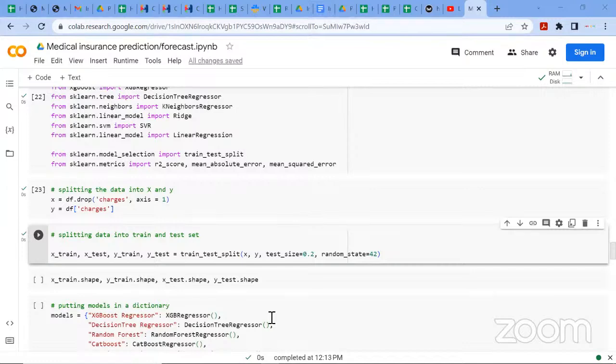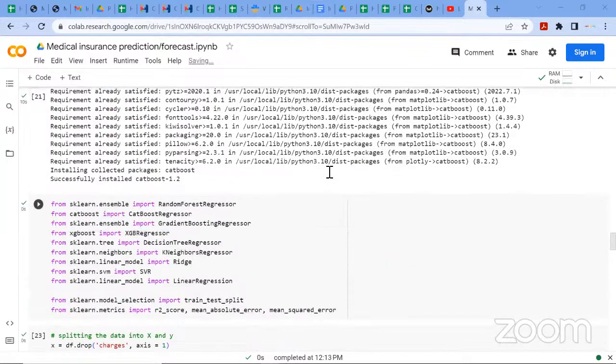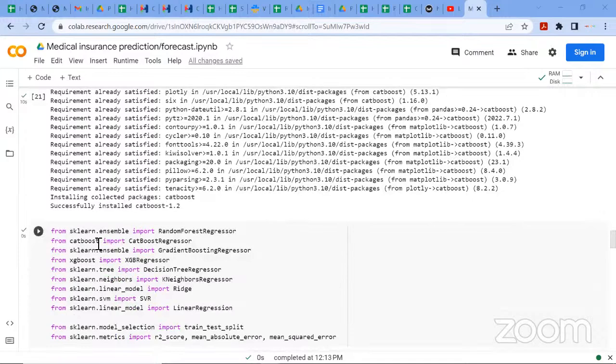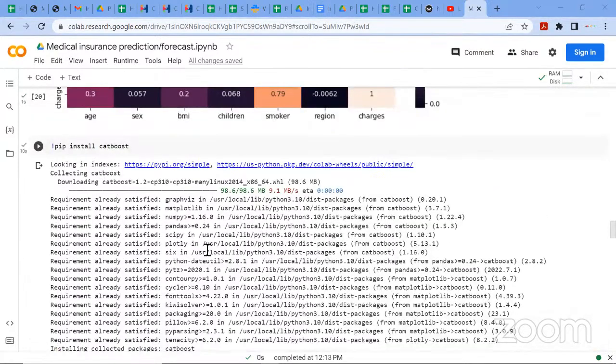Somebody's asking me a question about CatBoost. Normally in your Jupyter Notebook or Google Colab, there are some pre-installed algorithms, so you might not have it. You have to install it in your notebook or on your local machine. So that's what I did: I just installed the CatBoost regressor algorithm. That's what that code is doing. I had to install it because if I run this code, from catboost import CatBoostRegressor, it throws an error. So pip install catboost. That's for the person asking that question.